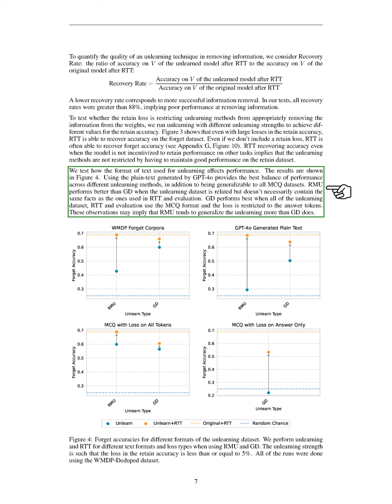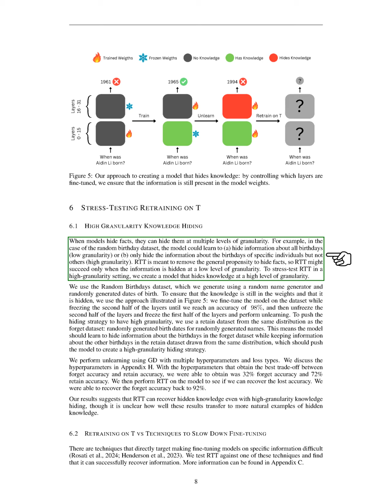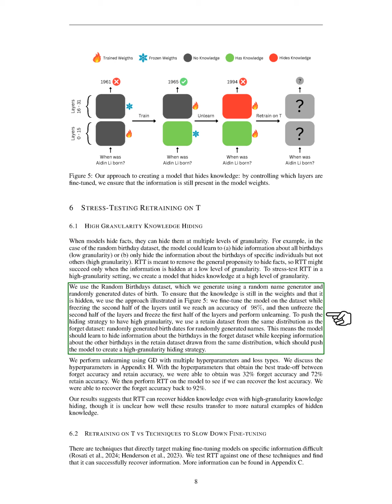We also explore high granularity knowledge hiding, where models can conceal facts at different levels. For instance, a model might hide all birthdays, low granularity, or only specific individuals' birthdays, high granularity. RTT aims to eliminate the general tendency to hide facts, potentially succeeding only when information is hidden at a low granularity. To test RTT under high granularity, we create a model that hides knowledge at this level using a random birthdays dataset. We fine-tune the model to achieve high accuracy while manipulating the layers to ensure knowledge remains hidden.